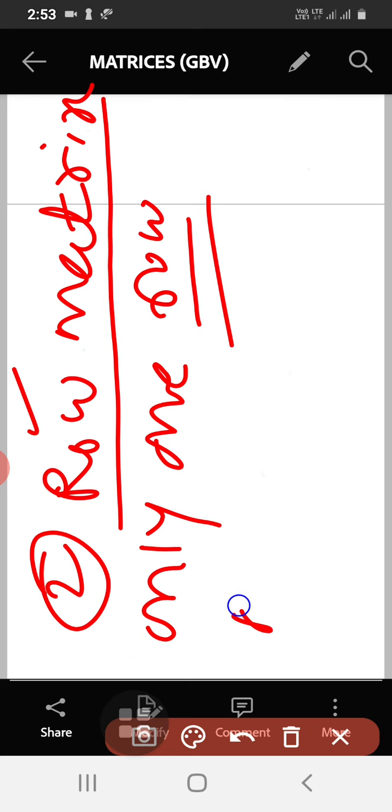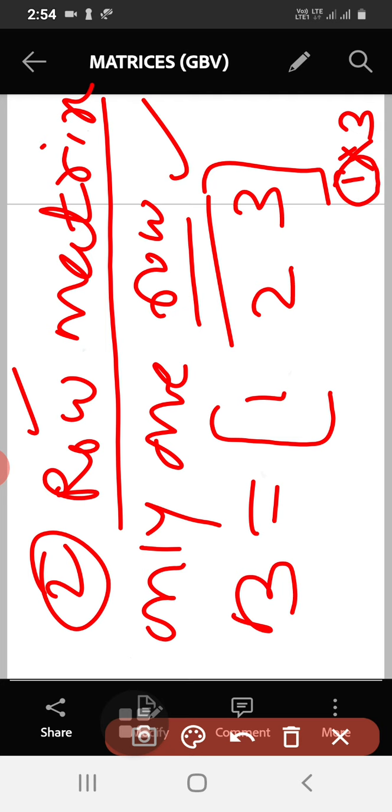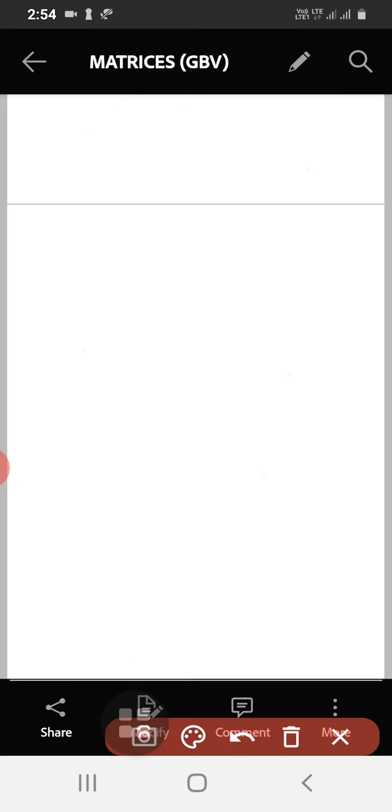So for example, it must have only one row. The order is 1 cross 3. Here the number of rows is 1. Such matrices are called row matrices, or singularly row matrix. So column matrix means it must have only one column. Row matrix means it should have only one row. That's it. We shall go for the next one.